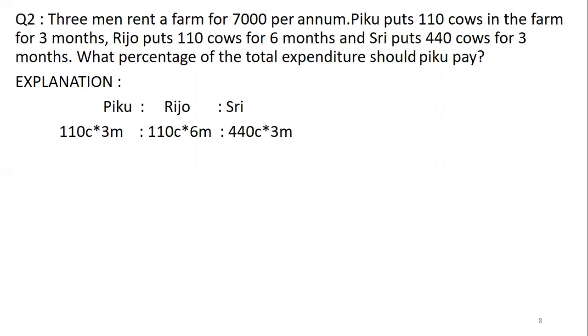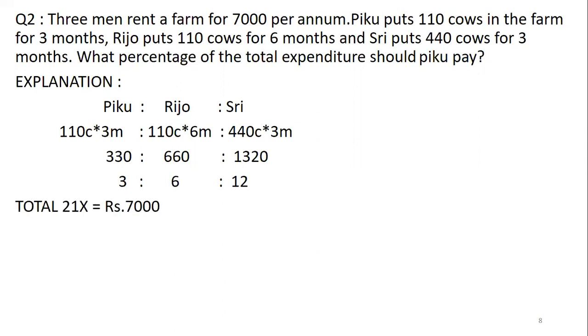So now 110 cows for 3 months, 110 cows for 6 months and 440 cows for 3 months. Now multiply. Similarly, like the investment and the time for which the investment was made, we have multiplied, so same way we will multiply here also. Now the ratio is 3:6:12. Now totally 3 plus 6 plus 12 is 21X. So this 21X should make up to 7,000.